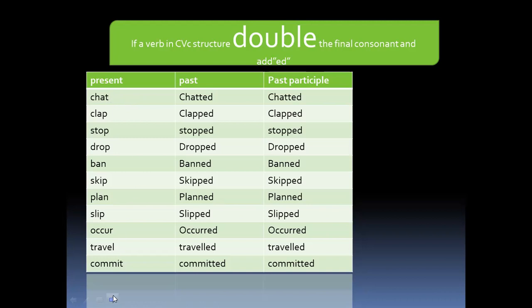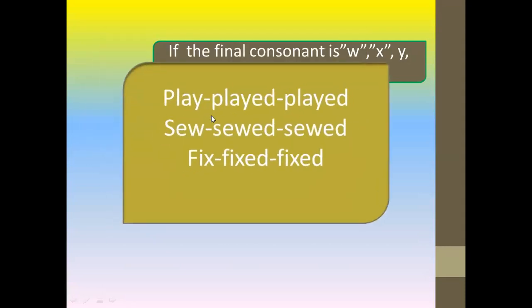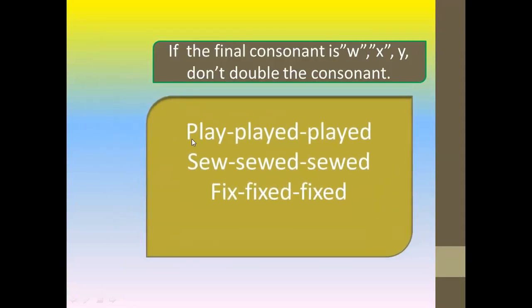But here, these verbs are also regular verbs in the CVC structure, that means consonant, vowel, consonant.